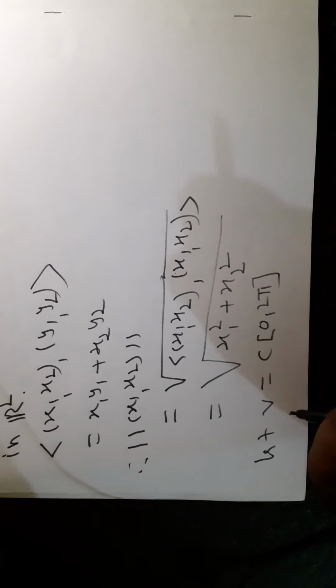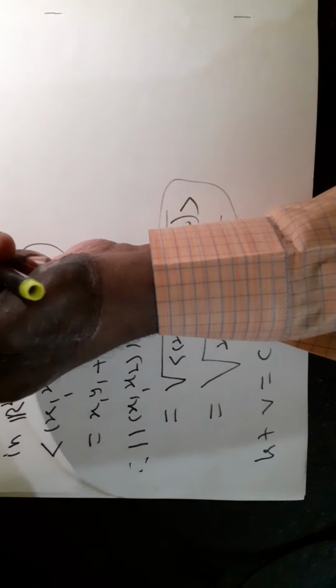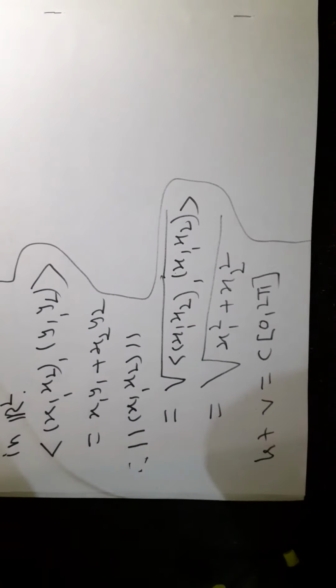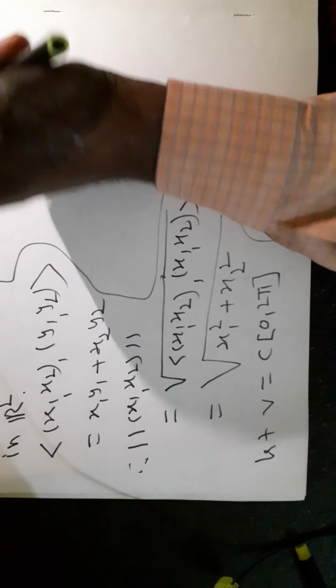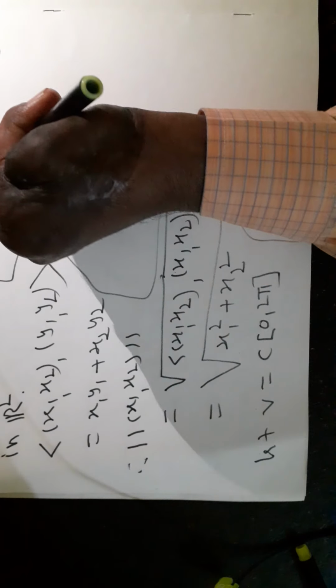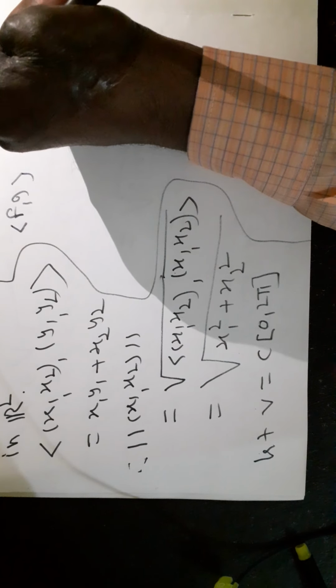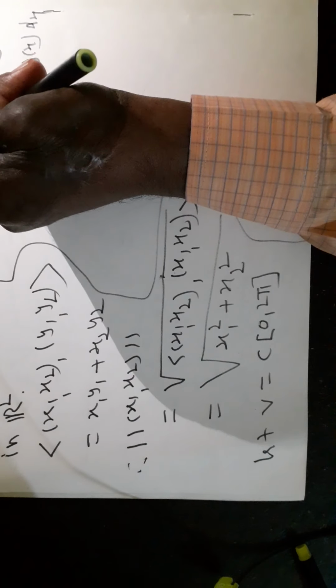On this vector space we define the inner product as follows: for all f, g belonging to C[0, 2 pi], the inner product of f and g is equal to the integral of f of x into g of x with respect to x from 0 to 2 pi.